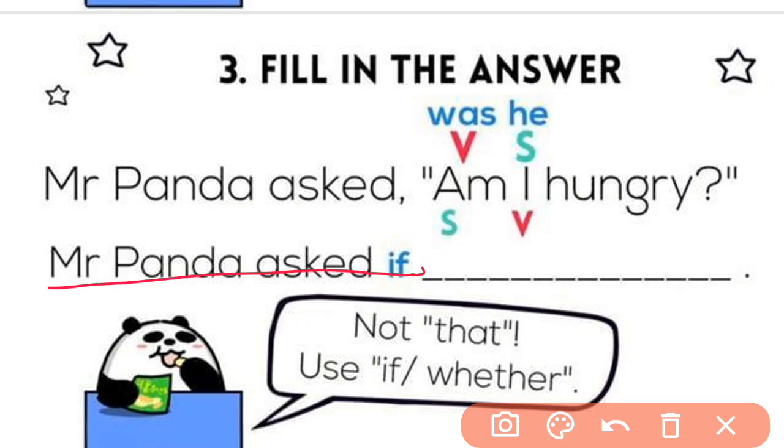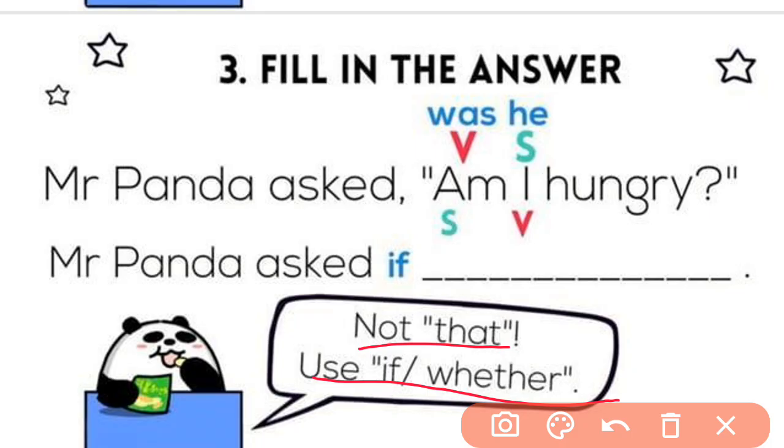Yes, here he is asking the question to himself. So it will come with "if" over here, not "that." Use "if" or "whether." That's the common mistake you people may make. Don't use "that" every time. "That" does not give an answer, but in questions you have to always use "if" or "whether."